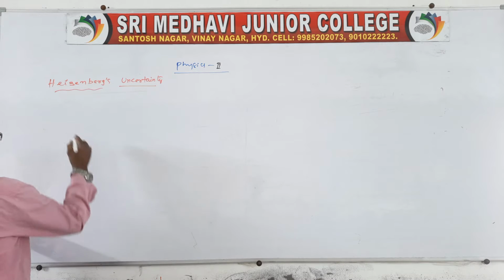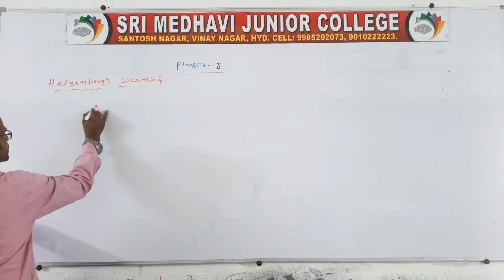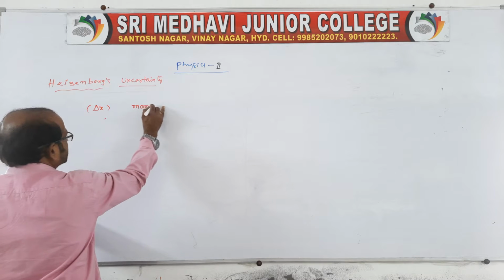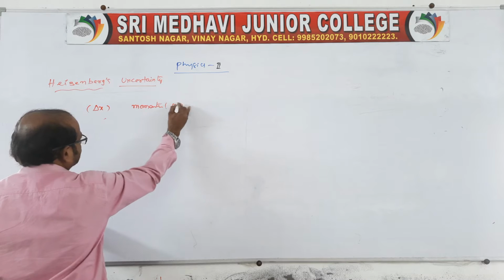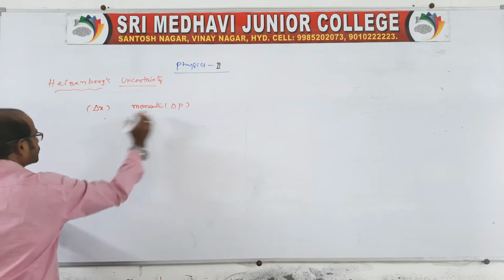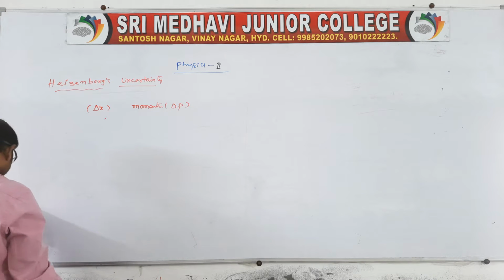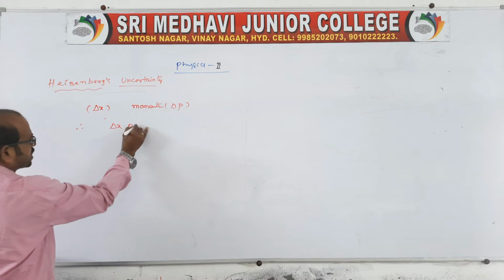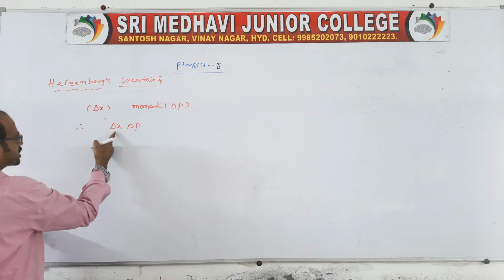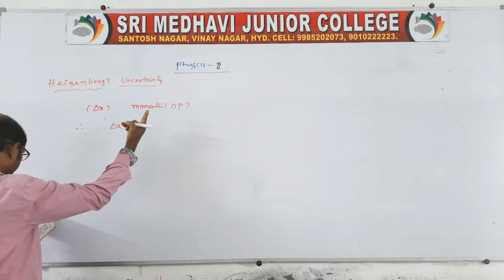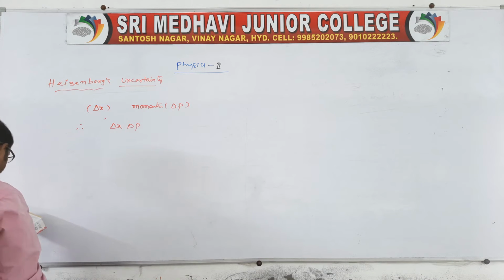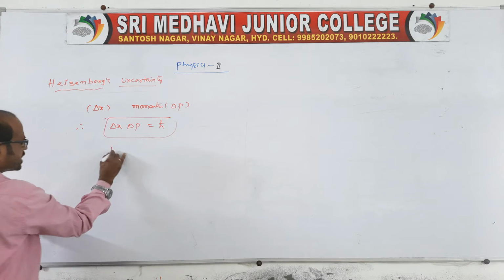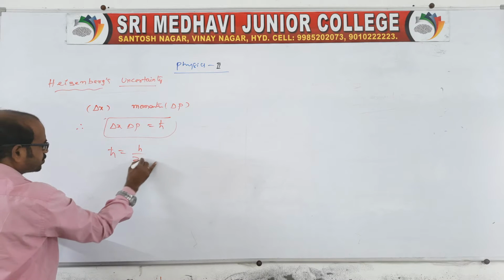So there is some uncertainty: the uncertainty in position is delta x, and in momentum is delta p, right? We cannot measure both at a time. So the product of these two, delta x into delta p, the product of position and momentum uncertainties, is equal to what? It is of the order of h bar. What is h bar? h bar is nothing but h by 2 pi.